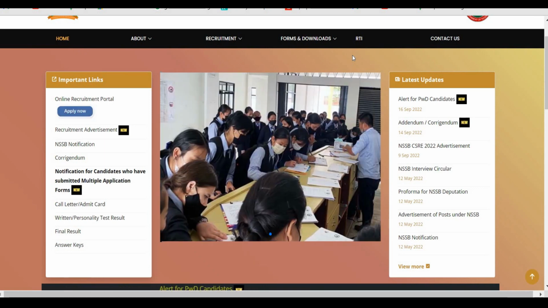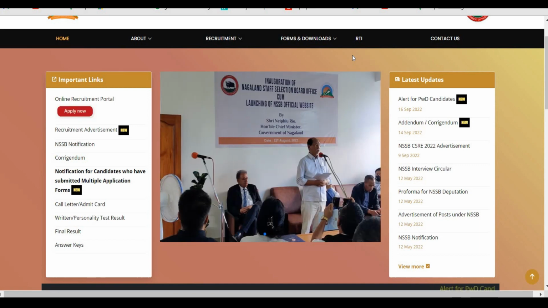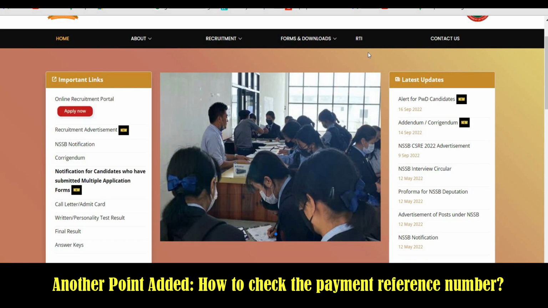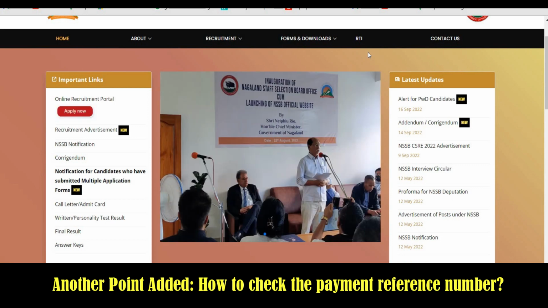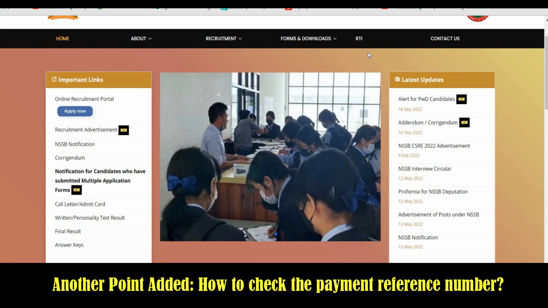The second last point will be related to the important issues which I want to address, that is, once you are done with filling up the forms, the tick mark has not been shown in the preview form, and your certificate number has also not been mentioned. And the last point is related to re-entering the email address, because once you have done the modification, you click on save and next, and then it still shows to re-enter your email. So these are the things that I want to discuss.